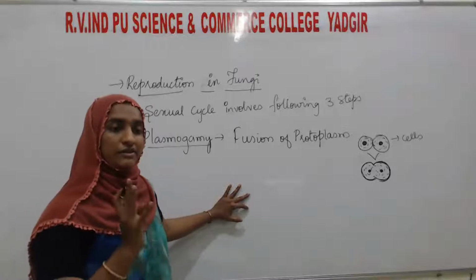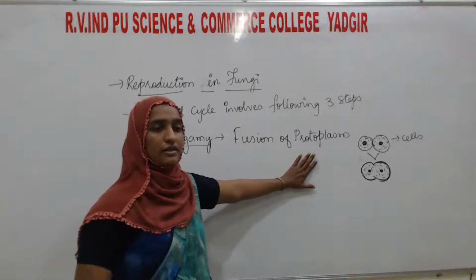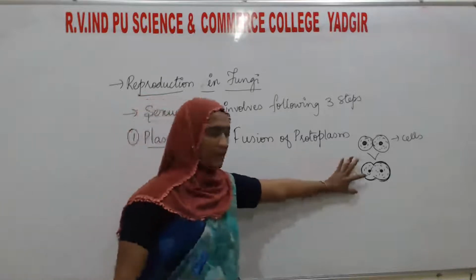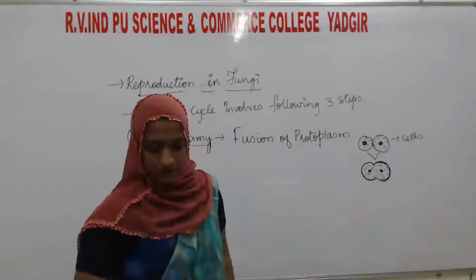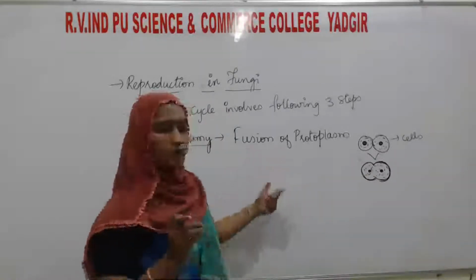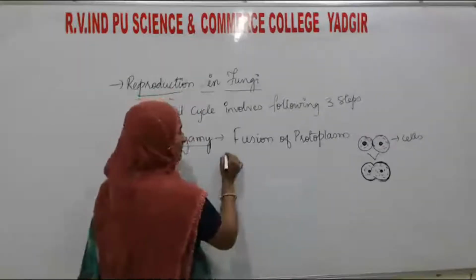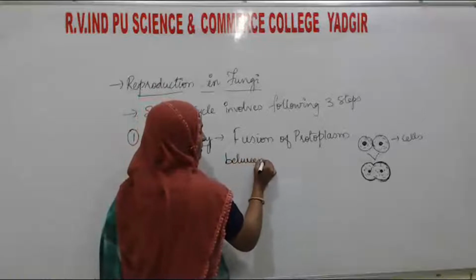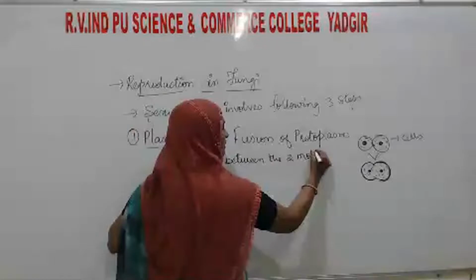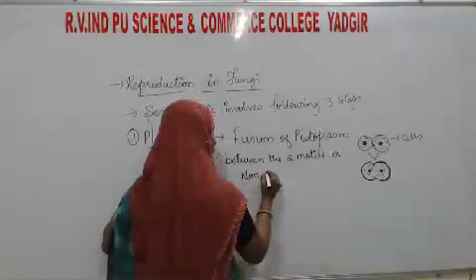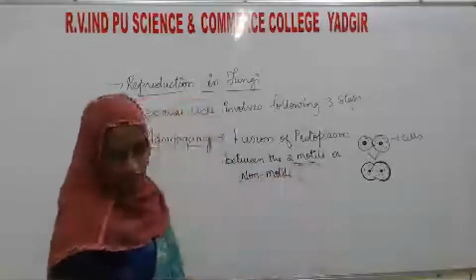Otherwise you can also say plasma membrane with the cytoplasm. That is also known as the protoplasm. Here the plasma membrane as well as the cytoplasm is going to fuse. So here fusion of protoplasm can take place between the two motile or non-motile spores.